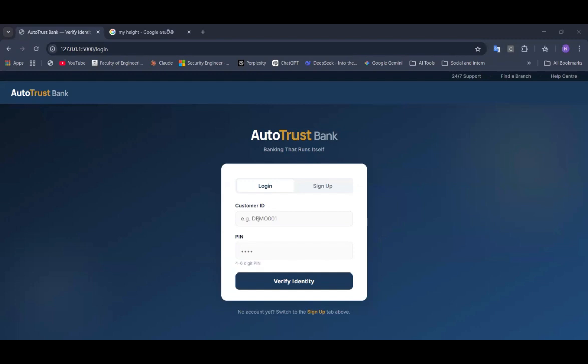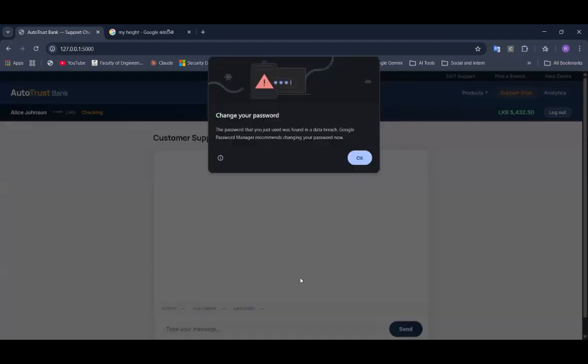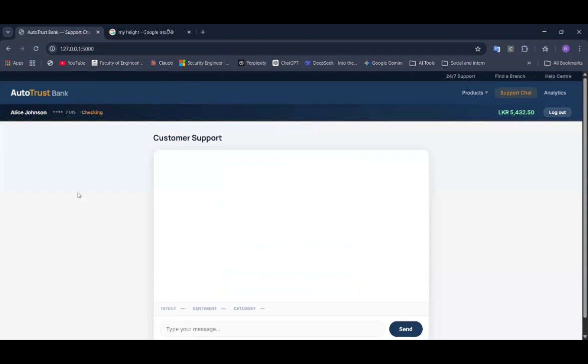Thank you. Now I am going to talk about the demonstration part of our advanced AI project. First of all, I can log in with the customer ID and PIN number. If we need to sign up, we can also create an account. So now I log in with the customer ID and PIN. This is our UI, and here we can see the customer support chat window.